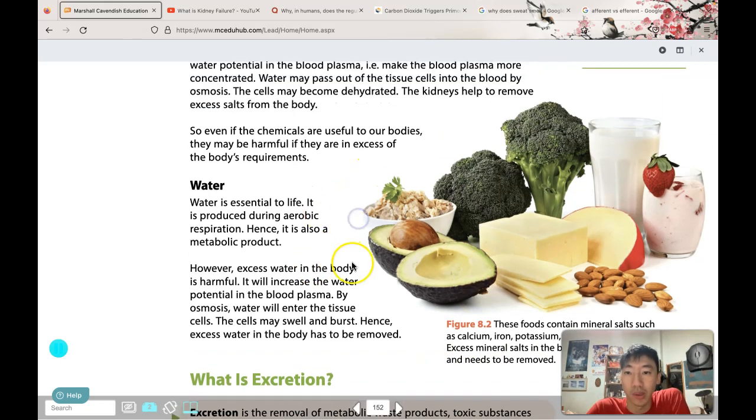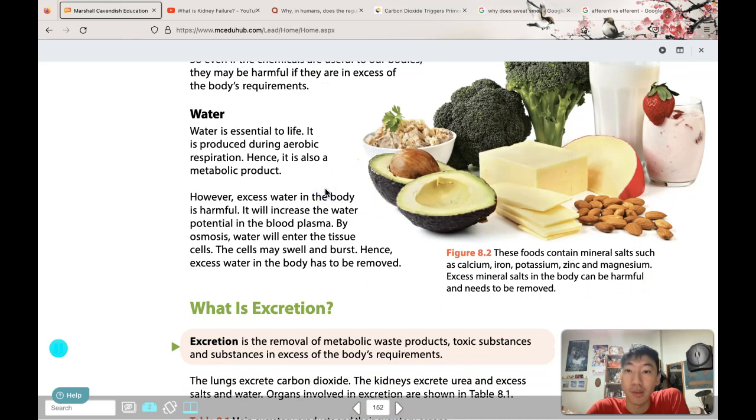Okay, lastly, water. Now, water, as we know, is essential for life, and it is also produced during aerobic respiration, but it can also be considered as a metabolic product. Why? Because excessive water in the body is harmful. It will cause an increase in the water potential in the blood plasma, and if the water potential is too high, water will enter into the cells, then the cells can burst and lyse. Remember, we learned this in the chapter on osmosis.